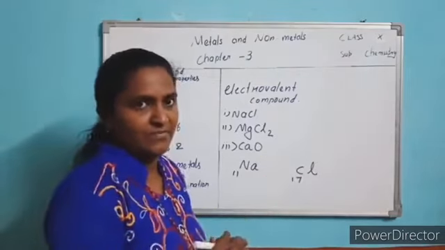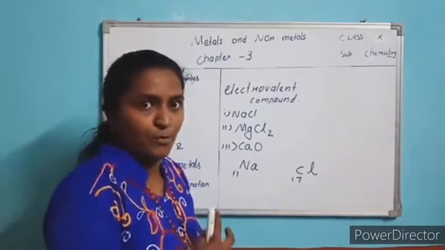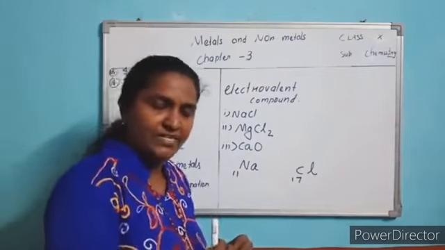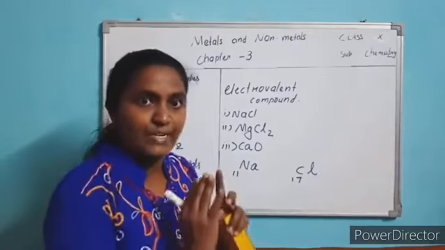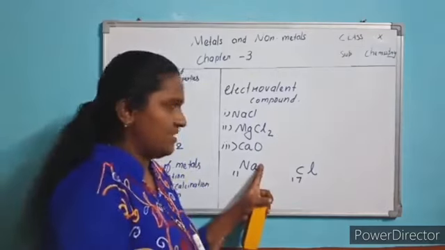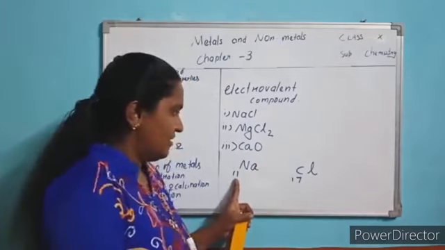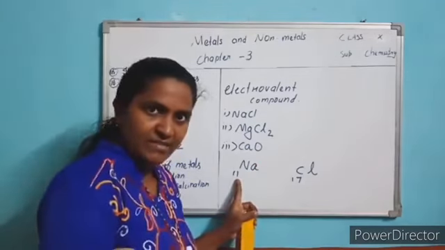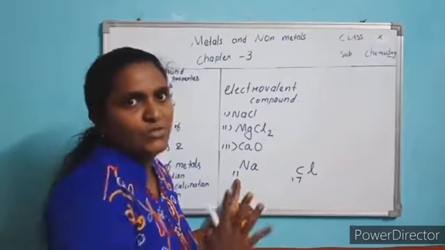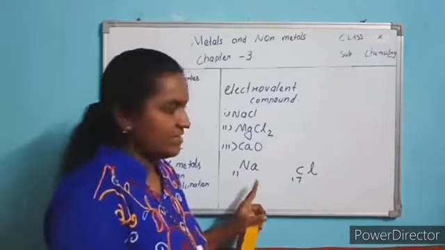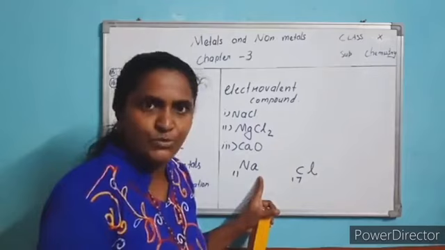You know what is atomic number? Number of protons. The number of protons is always equal to the number of electrons in a neutral atom. This is a neutral atom, no charge over there. So 11 protons it has, and the same way 11 electrons also. That's why this atom is neutral.